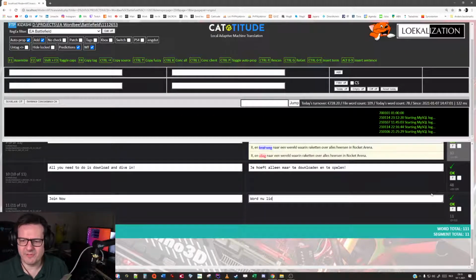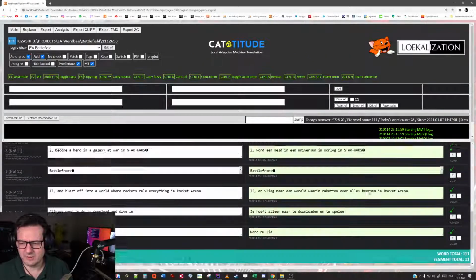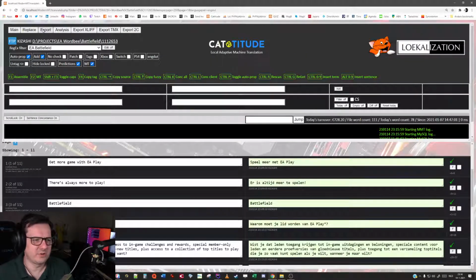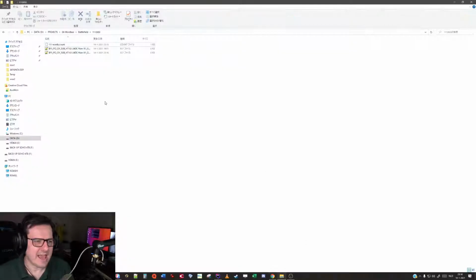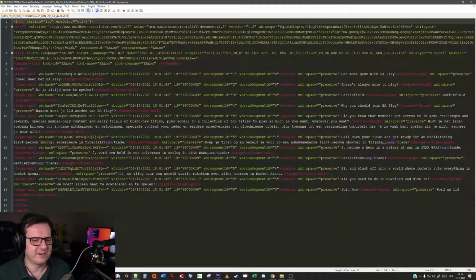So if I now press F5, everything should be translated, and I can simply export the translation. And now we have a second file in our translation directory. It's this XLIF file, and this I can then import in Electronic Arts' own tools again. But this is basically how it works.